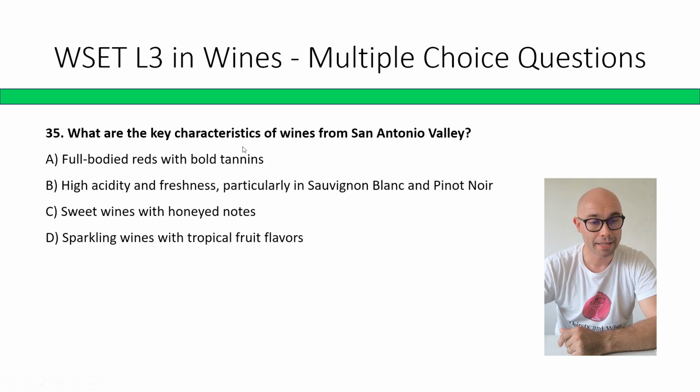What are the key characteristics of wines from San Antonio Valley? Full-bodied reds with bold tannins, high acidity and freshness, particularly in Sauvignon Blanc and Pinot Noir, sweet wines from honeyed notes, sparkling wines with tropical fruit flavors. The correct answer is B, high acidity and freshness, particularly in Sauvignon Blanc and Pinot Noir.